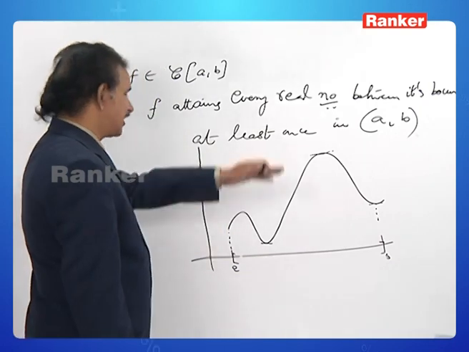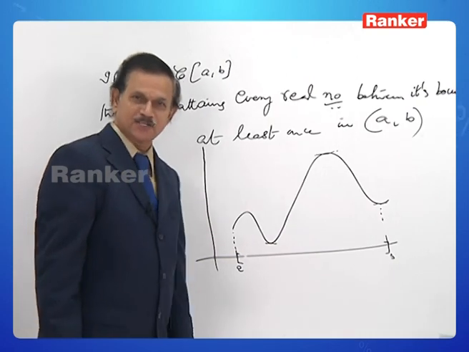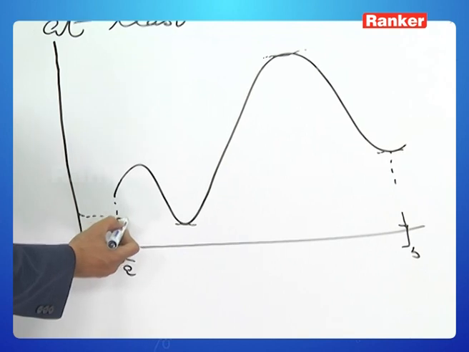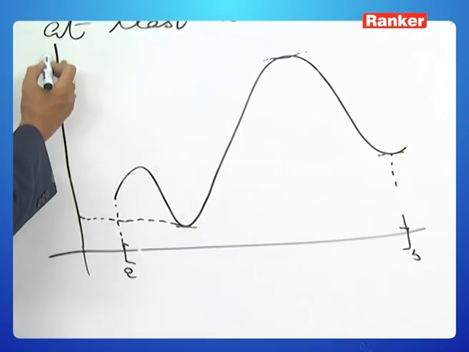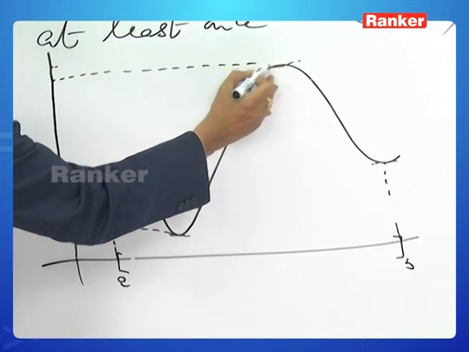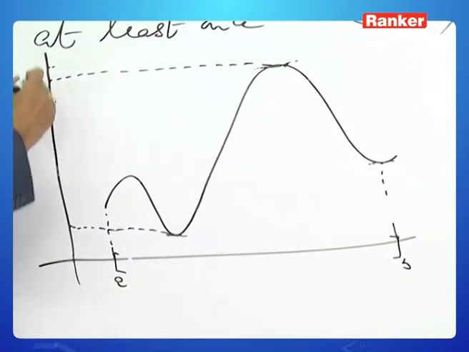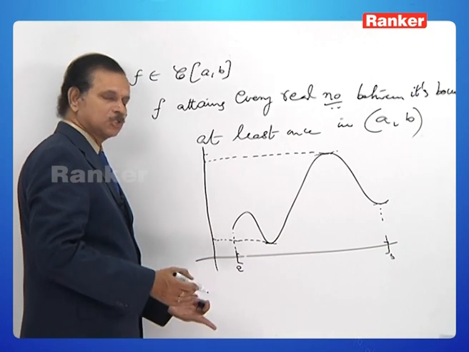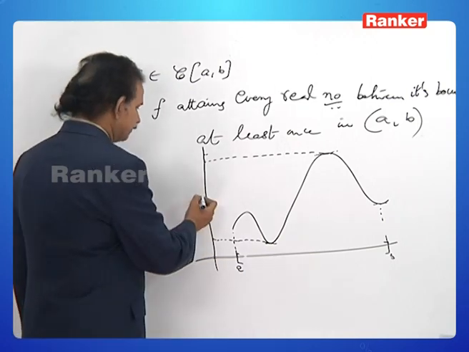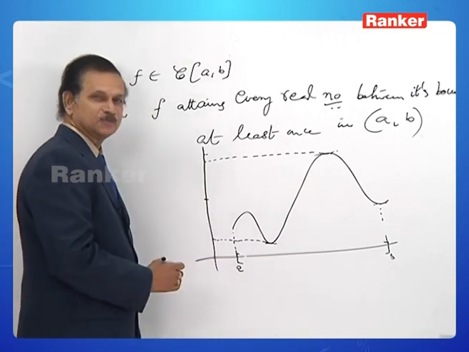This is a continuous graph, that is a graph of a continuous function. What is the infimum, rather the minimum value? This is the minimum value. What is the maximum value? This is the maximum value. In between these two, you choose a particular real number, whatever you like. Let me select, say here, let this be some k.